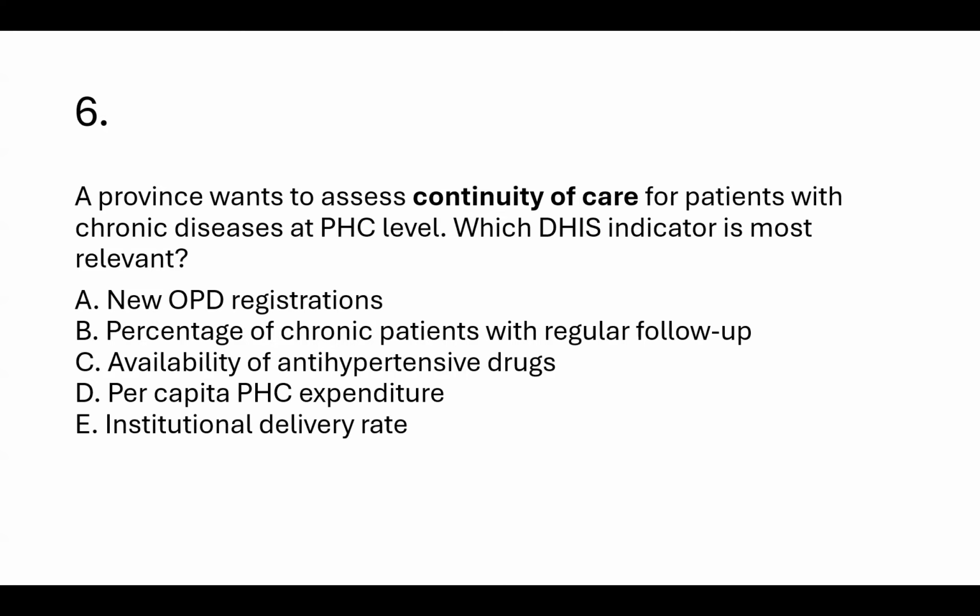A province wants to assess continuity of care for patients with chronic diseases at primary healthcare level. Which DHIS indicator is most relevant? New OPD registration, percentage of chronic patients with regular follow-up, availability of antihypertensive drugs, per capita primary healthcare expenditure, or institutional delivery rate? Yes, it is B. Percentage of chronic patients with regular follow-up, because we want to assess continuity of care.